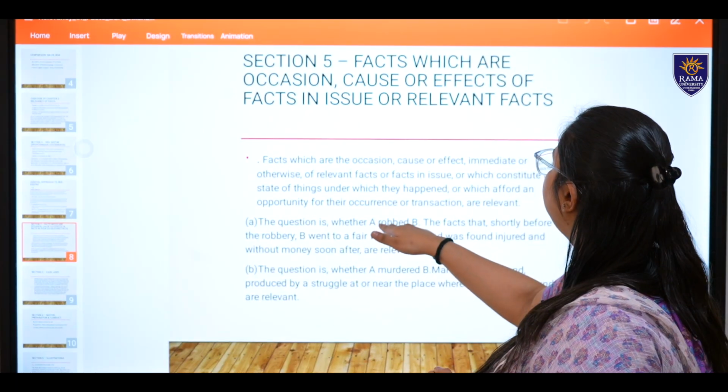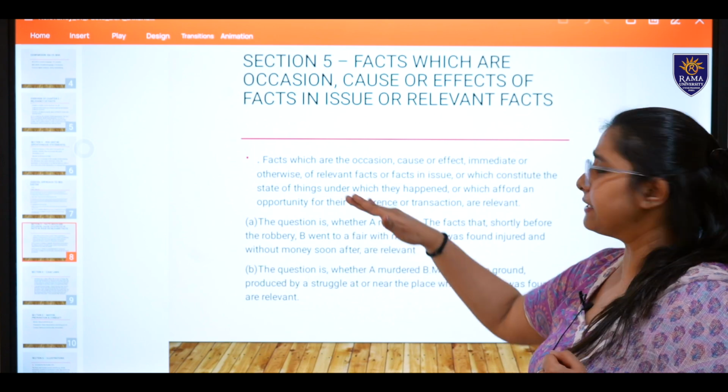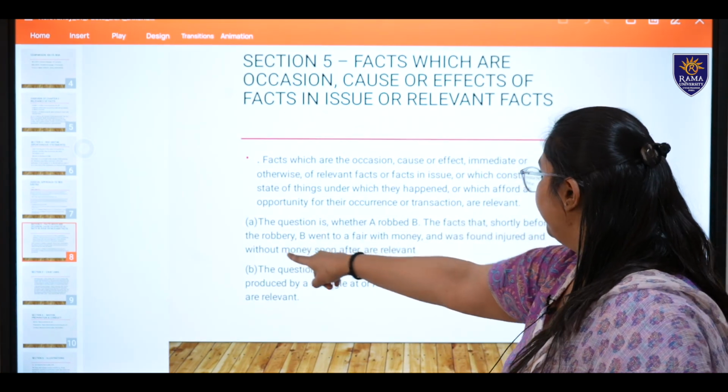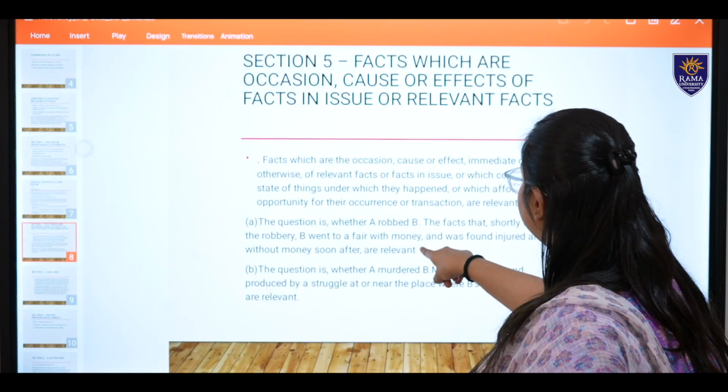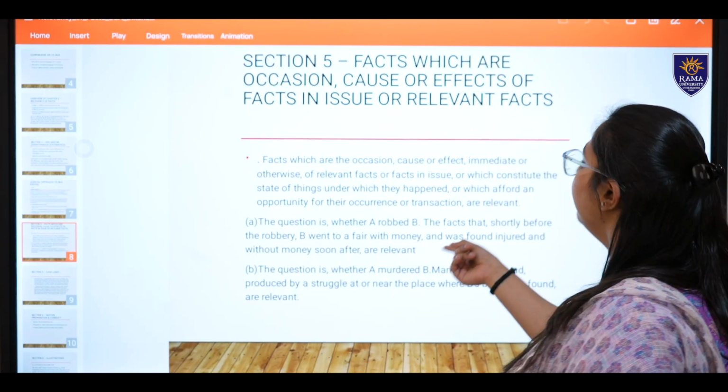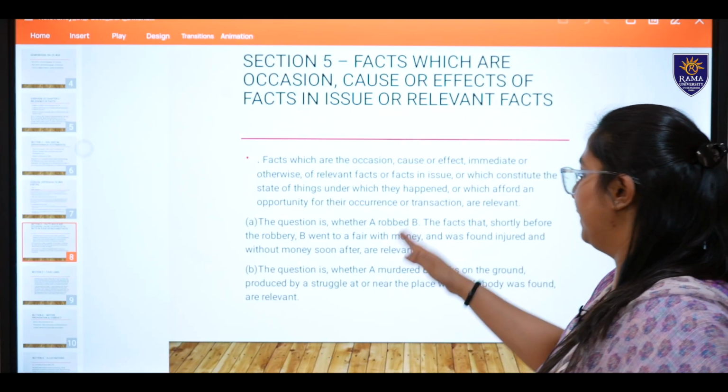I will explain this further with the illustrations. The question is whether A robbed B. The fact in issue is whether A robbed B. The facts that shortly before the robbery, B went to a fair with money, and was found injured and without money soon after, are relevant facts. Occasion, fine.